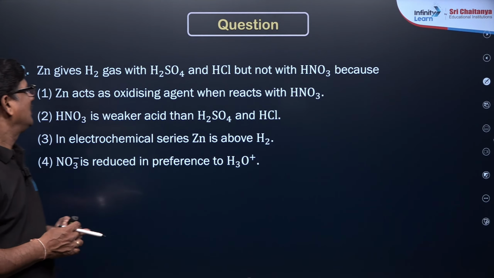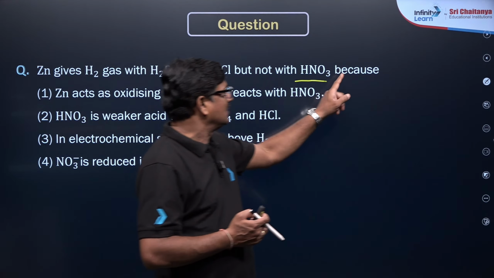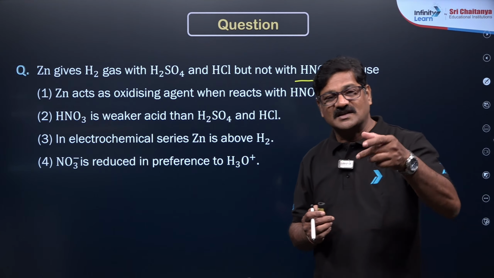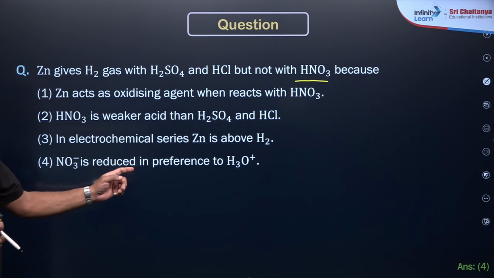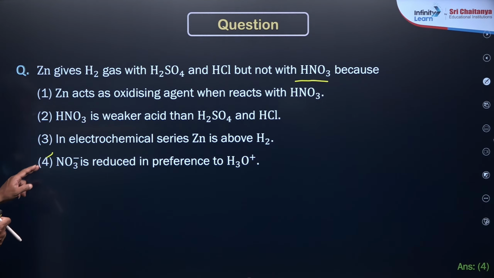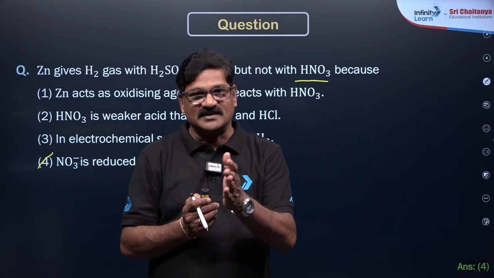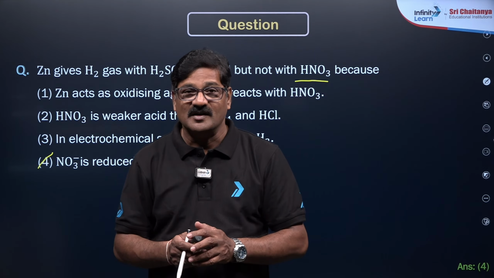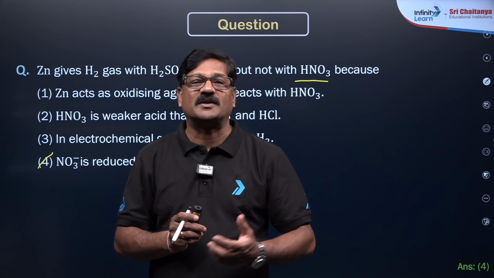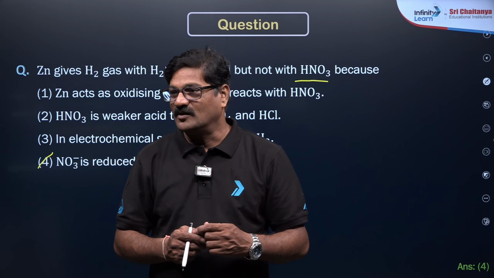Okay, children, here zinc gives hydrogen gas with H2SO4 and HCl, but not with HNO3. Why? Because HNO3 itself is an oxidizing agent. So what happens here, NO3 is reduced in preference to H3O+, therefore it is a logical question. Generally, for acidic mineral acids you can take HCl or dilute H2SO4, but HNO3 has oxidizing properties, so HNO3 is not used as an acid in regular cases. Okay, fourth option.